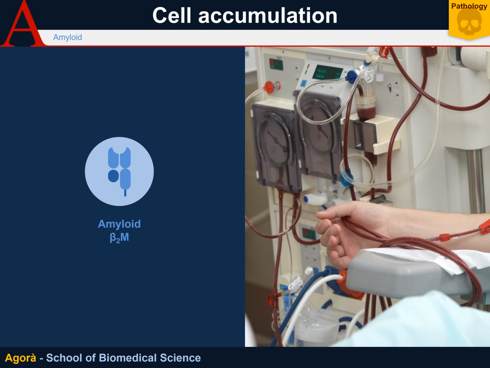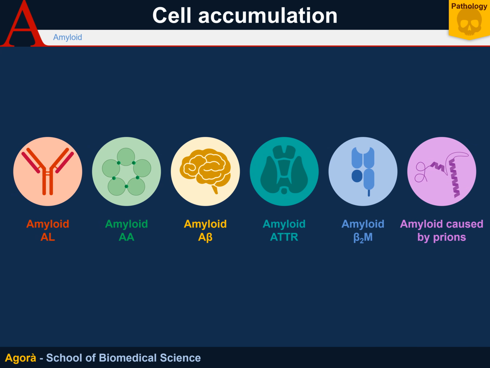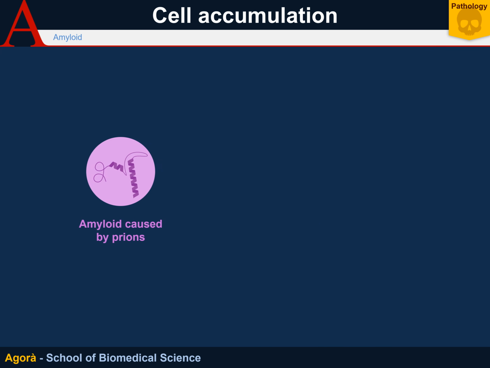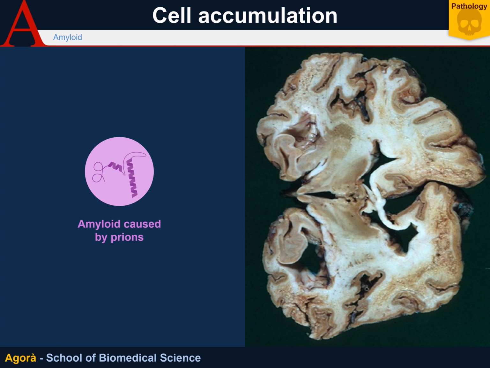Today, hemodialysis is more modern and has sorted out this problem thanks to filters that are capable of getting rid of beta-2 microglobulin. Finally, there is amyloid caused by prions. Prions are extremely strange pathogens since they are proteins capable of duplicating themselves, inducing conformational change into similar proteins. Prion protein accumulation is the underlying cause of bovine spongiform encephalopathy.